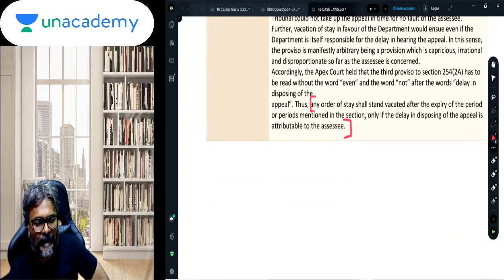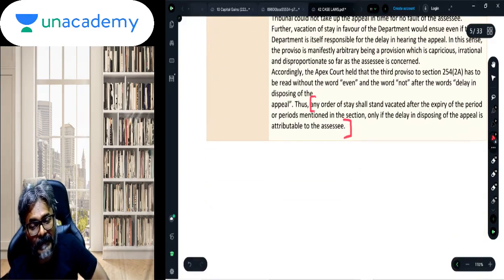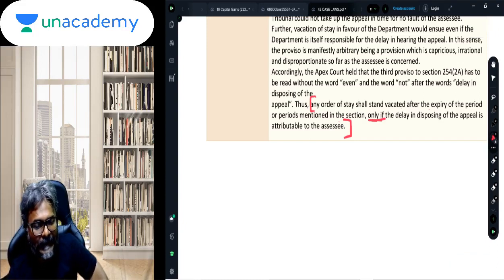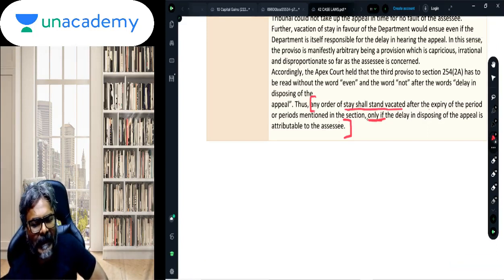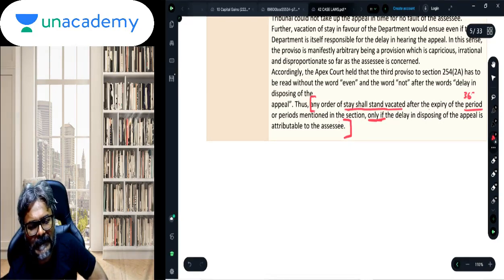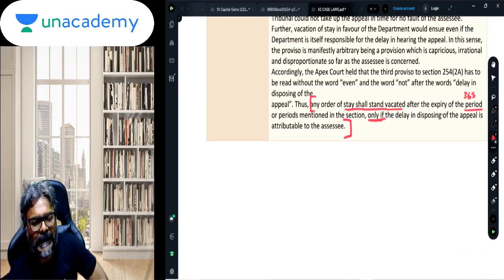Any order of stay shall stand vacated after the expiry of the period mentioned in the section only if, this is important, any order of stay shall stand vacated. Stay shall stand vacated after the expiry of the period. After the expiry of which period? 365 days. Only if the delay in disposing of the appeal is attributable to the assessee.